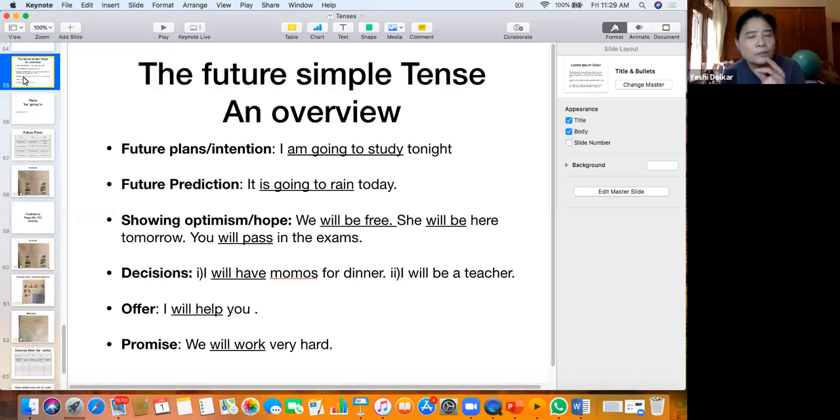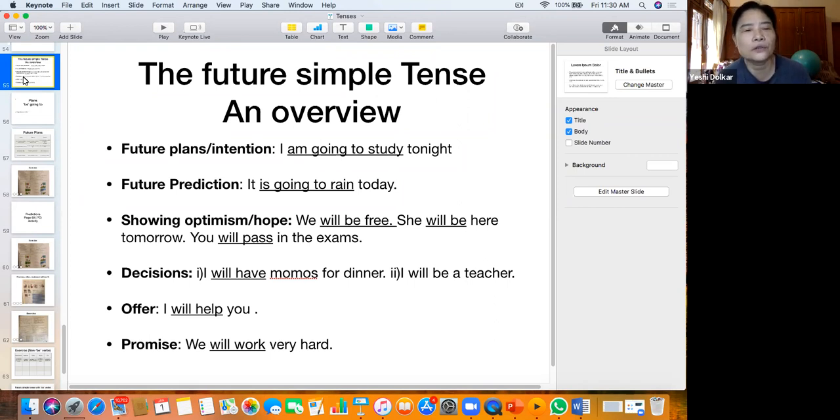There are simple tenses, continuous tenses, and perfect tenses. So you have present simple, present continuous, present perfect. In the same way, you have future simple, future continuous, future perfect. Right now we're just looking at the simple tenses. Those are the basic tenses, and they mean different from the other tenses.